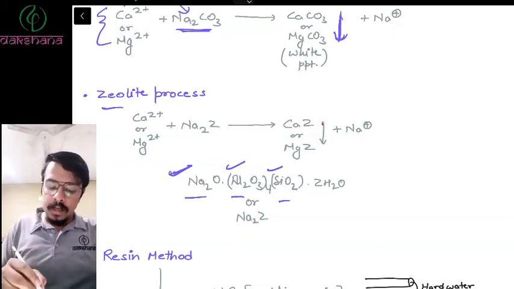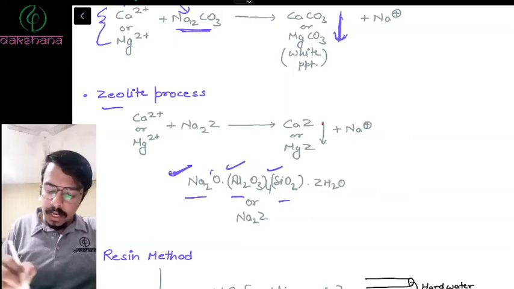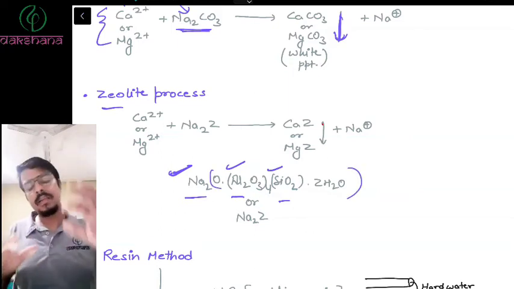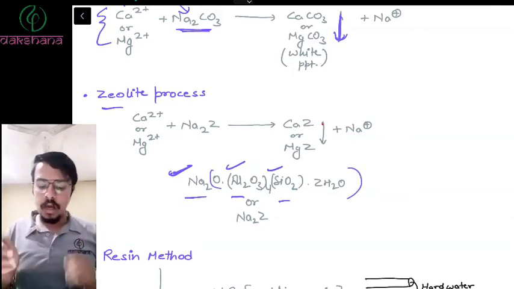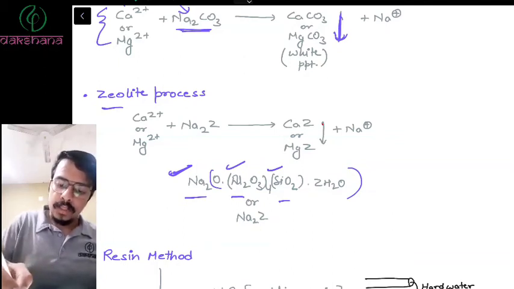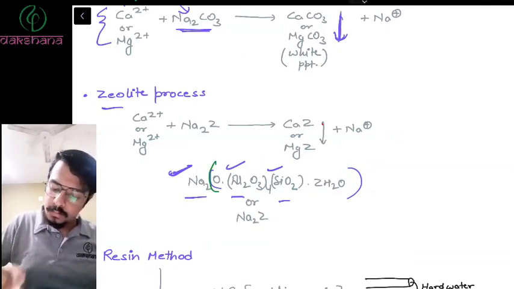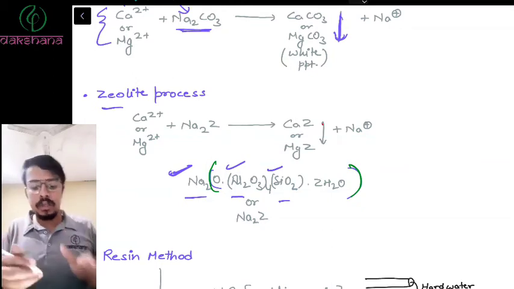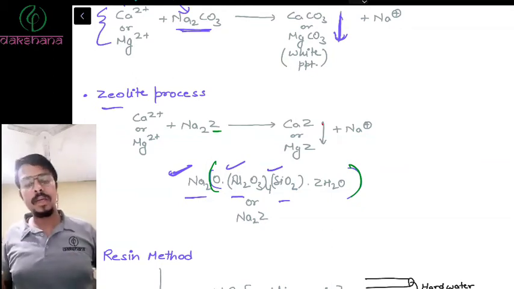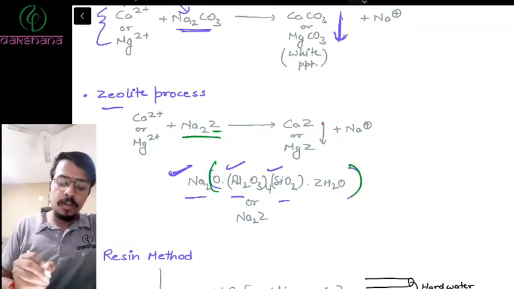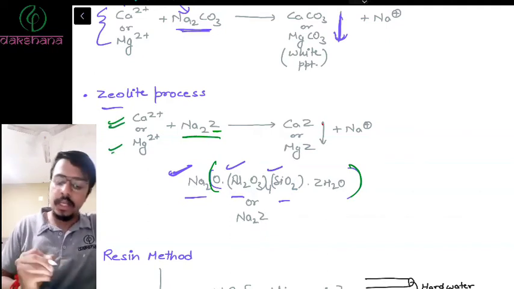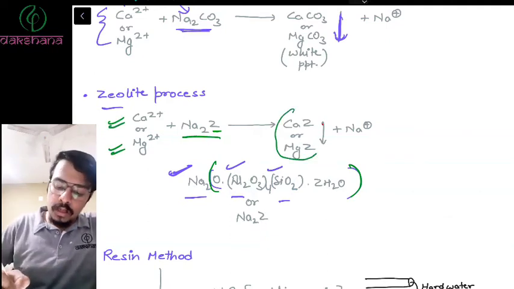Now what will you do? See, you will consider this part together. You won't be considering it as different. This part, which I am covering with a green bracket, is considered together and we consider it to be Z. Now this sodium aluminosilicate reacts with calcium or magnesium to form a compound.